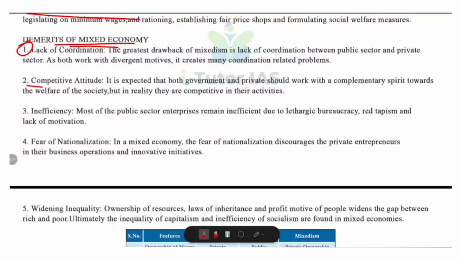Then, competitive attitude. That is, ideally, both sectors should complement each other for societal welfare. But in reality, they compete instead of collaborating. This can lead to duplication of efforts, wastage of resources, and conflicts between these sectors. What about inefficiency? Many public sector enterprises in a mixed economy are less efficient. Why? Because of bureaucratic delays and red tapeism, then lack of motivation of workers, limited incentives for performance and so on. As a result, productivity and quality often suffer.